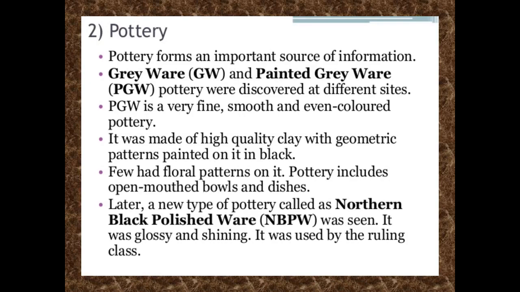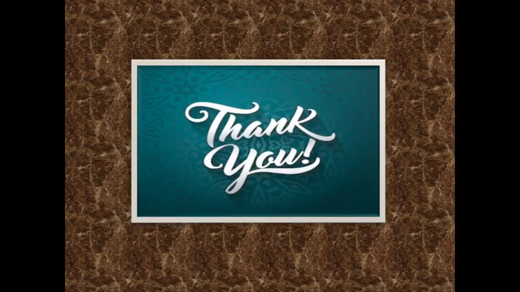The next one is pottery, the last part of the archaeological sources. Pottery is the main source of information, and there are different types of pottery. First is grayware, and second is painted grayware. This pottery was discovered at different sites. Painted grayware was of very fine quality, smooth and even, colored pottery. The pots were quite colored, made of high quality clay with geometric patterns painted on it in black. Few had floral patterns. The pottery includes open-mouthed bowls and dishes also.